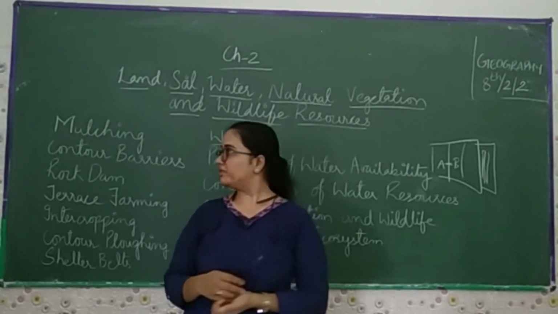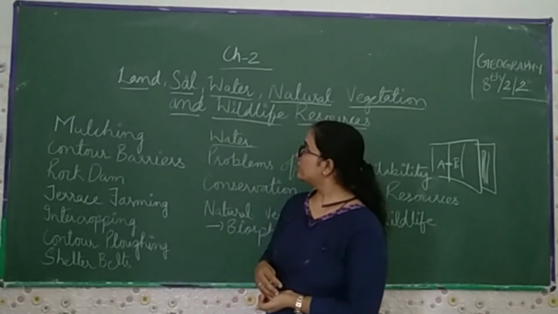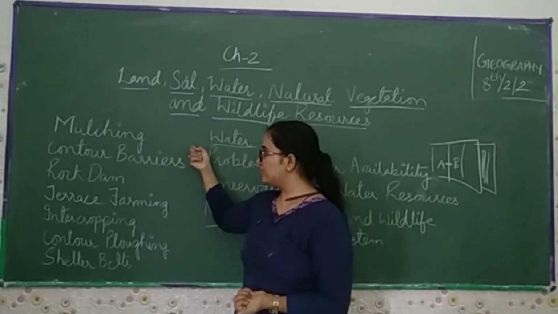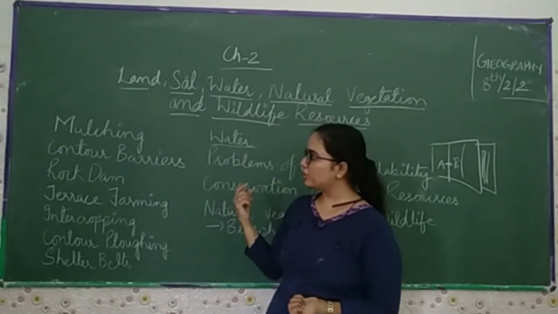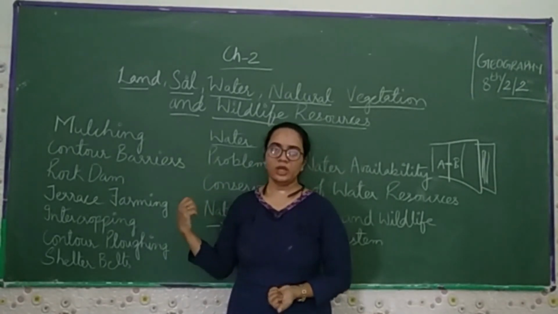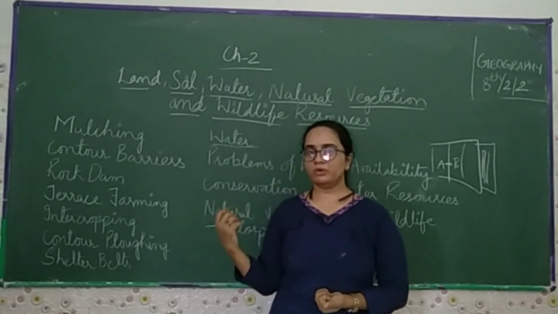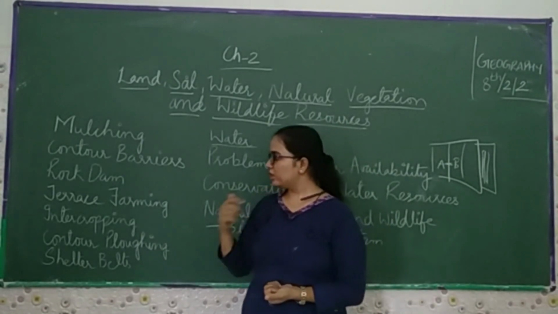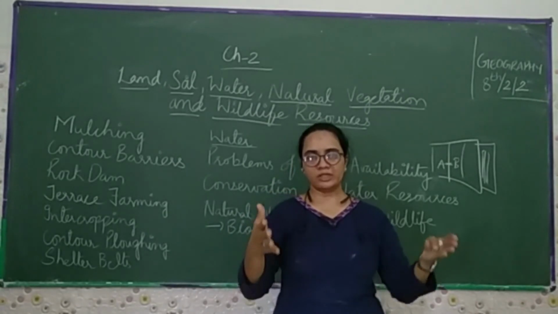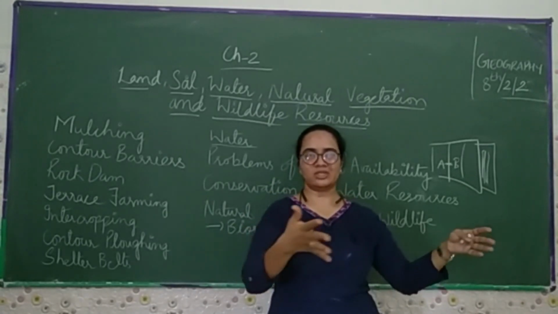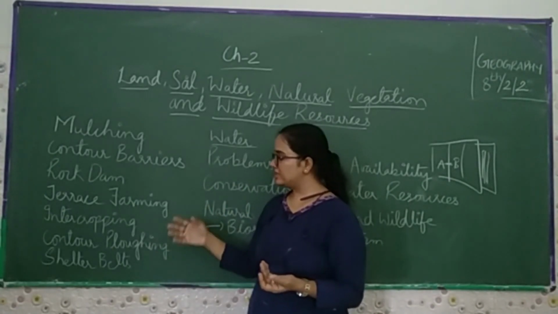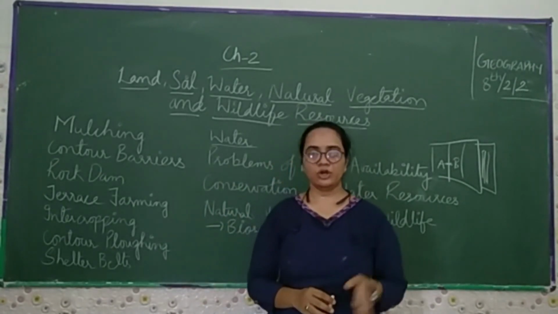Now, till now what we have covered in this chapter: first we discussed the degradation of the soil, that is mulching, then contour barriers, then rock dams, then terrace farming, which you mostly find in mountain or hilly areas. Then intercropping, which means you grow one crop, and after giving some distance of one or two feet you sow the second one. Then contour ploughing, then shelter belts, then we talk about water.